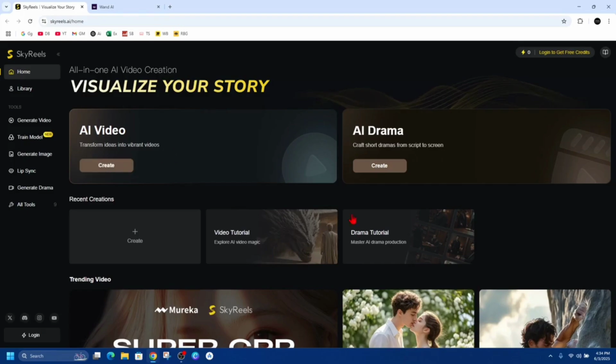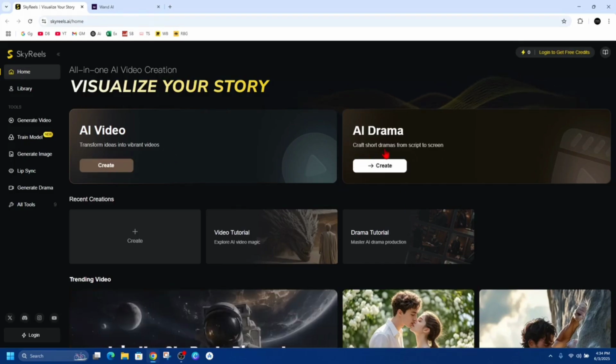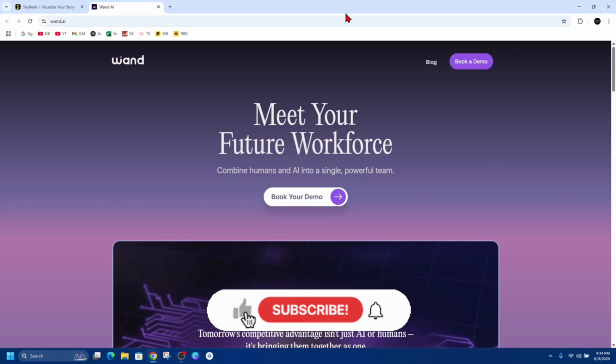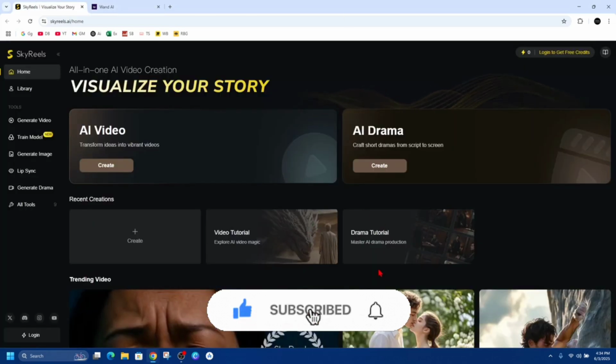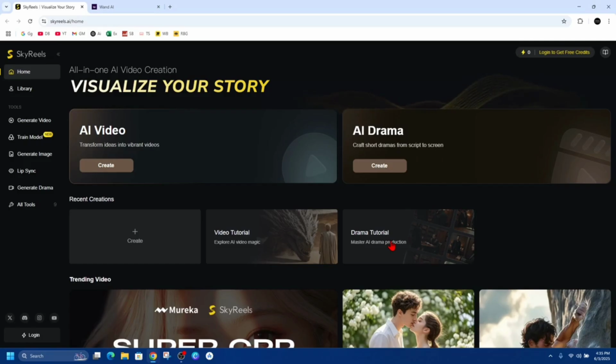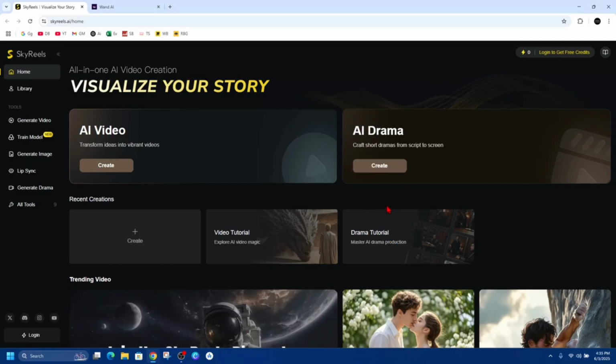Okay, so choose Skyreels if you're looking to bring your stories to life through comics without the need for artistic skills, or you can opt for Wand AI if your business is seeking to implement AI solutions swiftly and without any coding. Both platforms offer powerful tools tailored to different creative and professional needs. Consider your objectives and choose the one that aligns best with your goals.